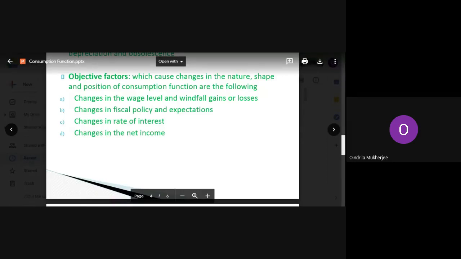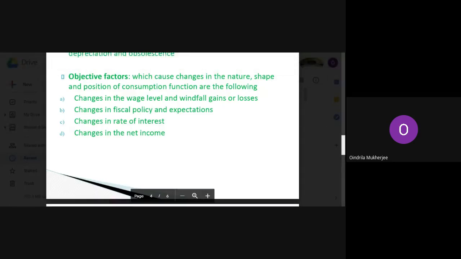I will write on the chat box, you can copy down. Okay, so you can see I have written it down on the chat box, please copy down.